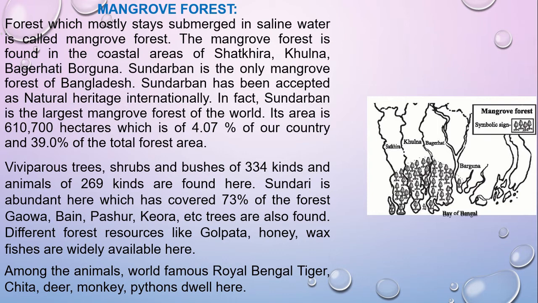The main trees are Sundari and Golpata, and the main animal is the Royal Bengal tiger, which is world famous, found only in our country's mangrove forest. You can also find deer, monkey, snake, and aquatic animals like shark and crocodile.